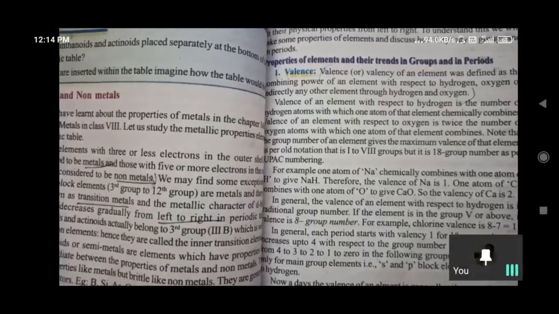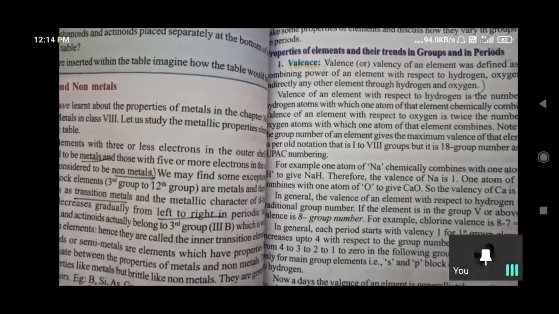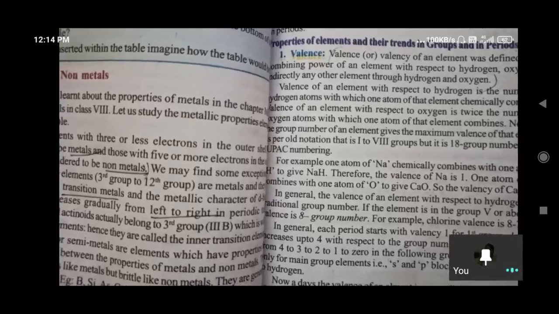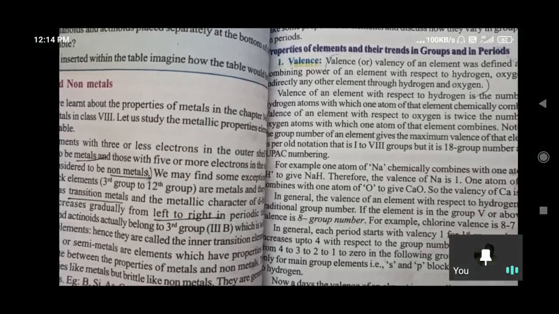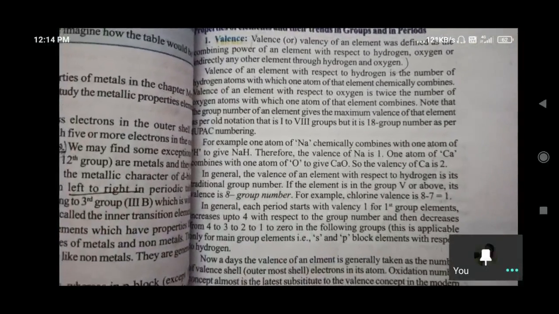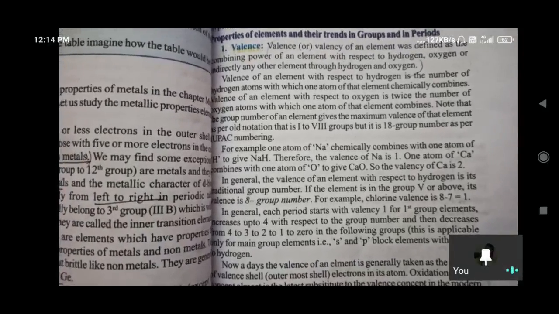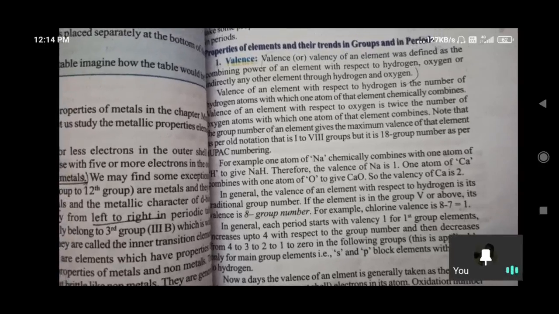And sodium chemically combines with one atom of hydrogen to give NaH. Therefore valency of sodium is 1. And one atom of calcium combines with one oxygen to give CaO, so the valency of calcium is 2. Why? Because it wants to give 2 electrons to get the electronic configuration of a noble gas.